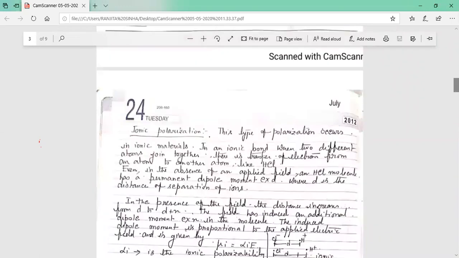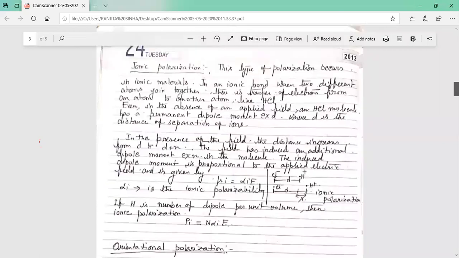Now ionic polarization. This type of polarization occurs in ionic molecules, ionic materials. I am explaining with HCl. In HCl, hydrogen chloride, there is an H plus ion and a Cl minus ion separated by a small distance d. So you know mu equals q into d, and HCl is a polar dielectric, because even in the absence of the field there is a permanent dipole moment.